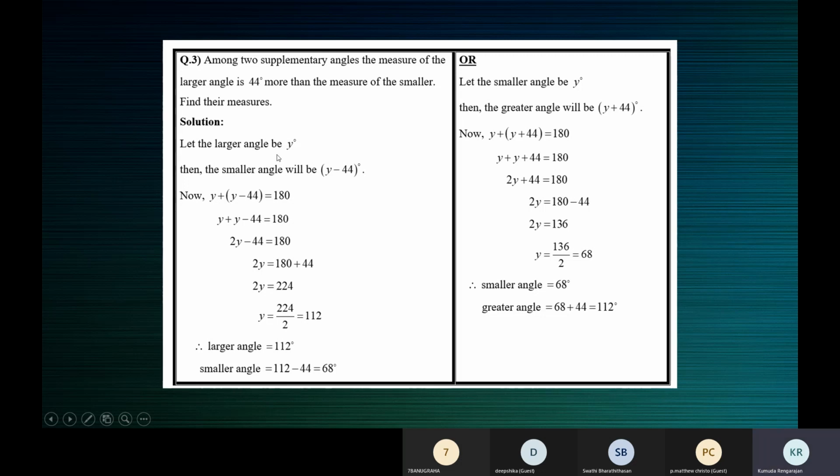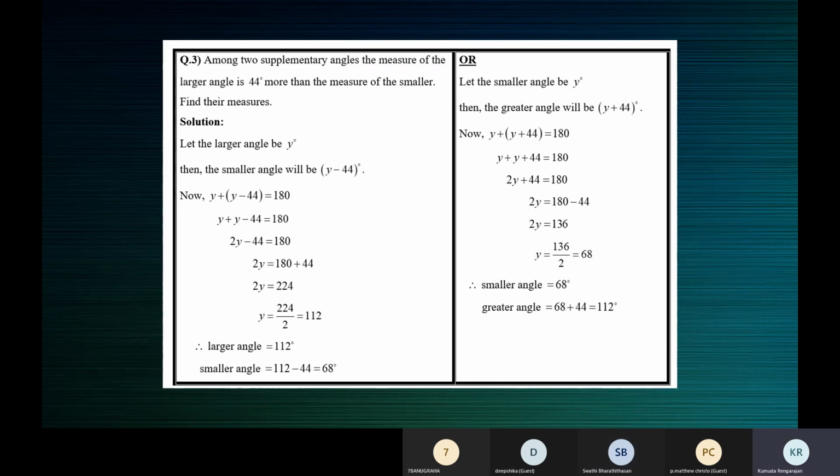So the smaller angle will be 112 minus 44 because y is 112. Here y is 68. So the other angle is 68 plus 44. Ma'am, in both ways, the measure is the same, ma'am. It's 112 and 68 degrees. Correct, correct. Yes.